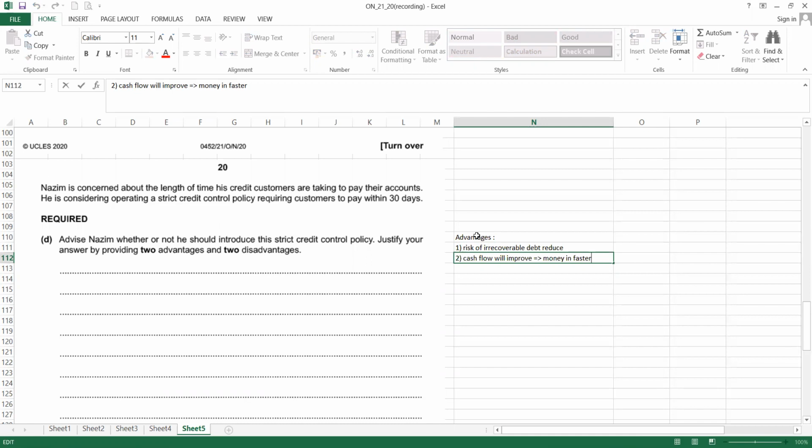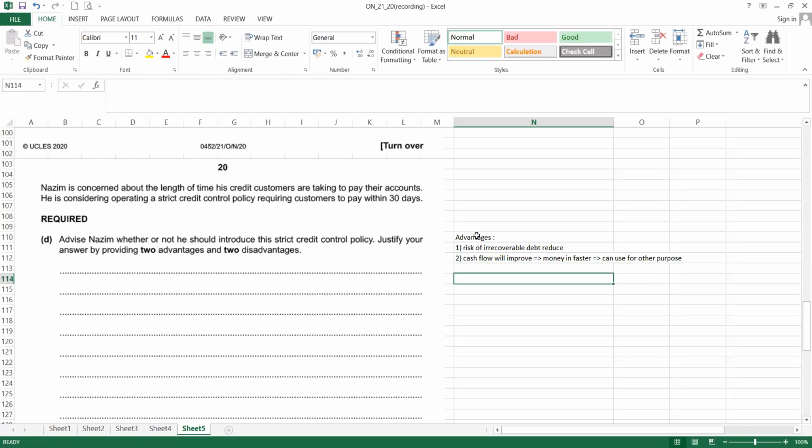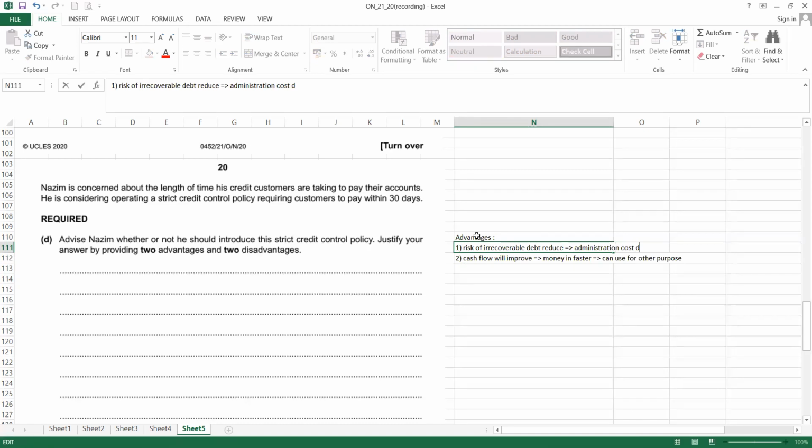So then what you can use for other purpose. Okay, this is one of it. Now next is that when irrecoverable debt is reduced, it will also reduce administration cost.